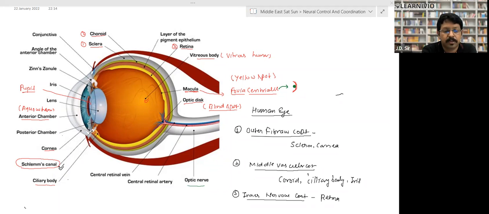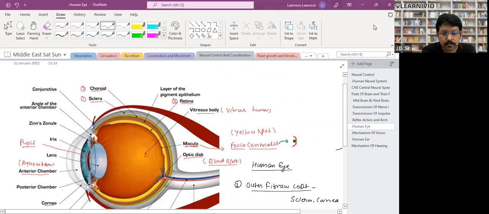Okay, great. So they can ask you the diagram. Now, mechanism of vision. How do we see?